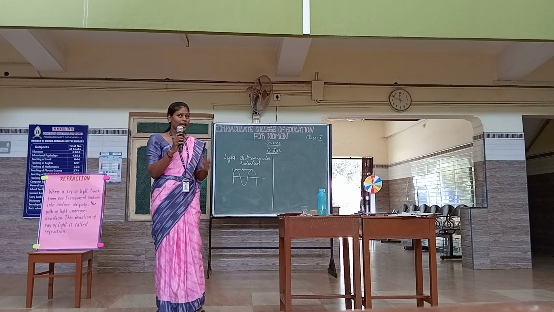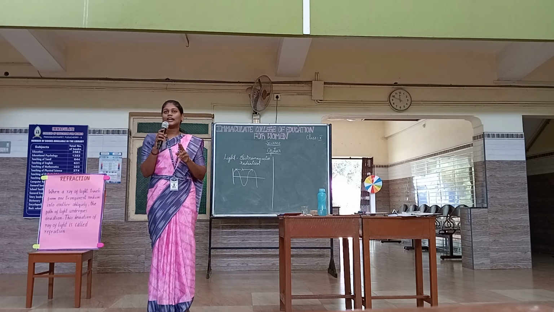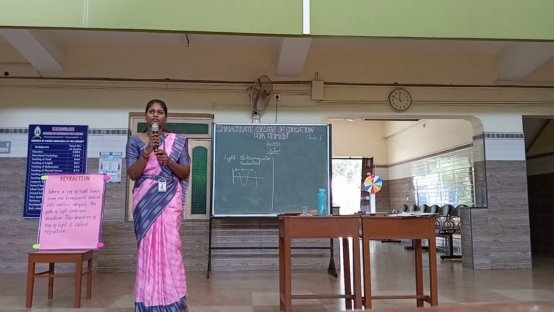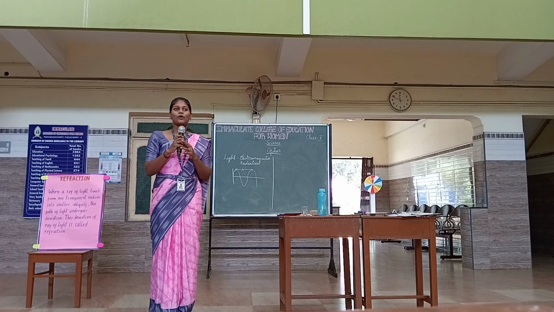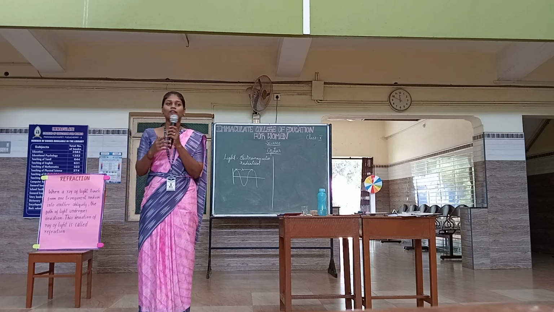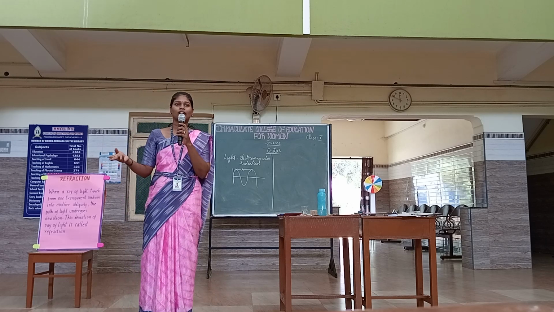This proves that when a ray is incident on the surface that is in between the two mediums, it partly reflects and partly refracts. So is that clear? The properties of light? Can anyone say one property from this side and one property from this side?